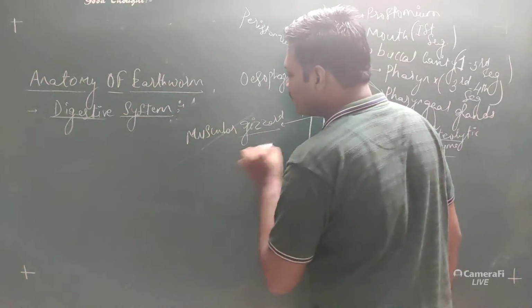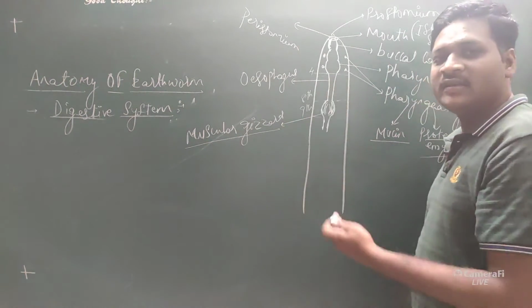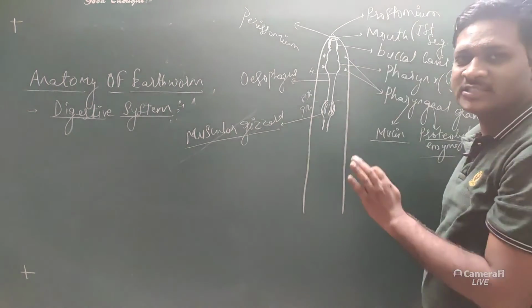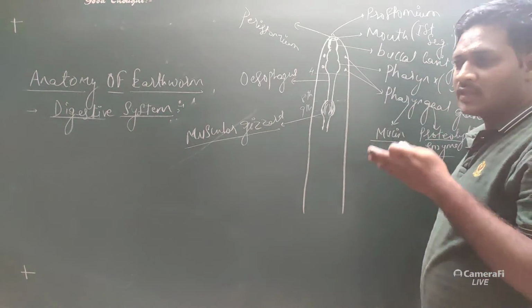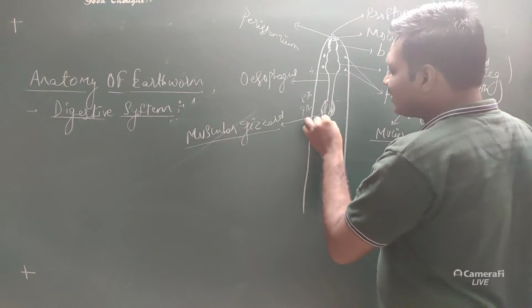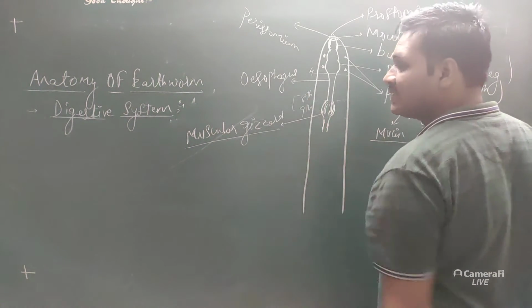Whatever food they are eating, that is the detritus, will be decomposed, or grinded with the help of the gizzard. It is composed of chitinous plates and located in the 8th and 9th segment.